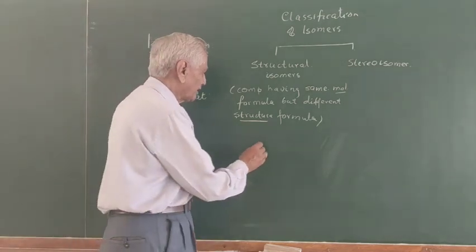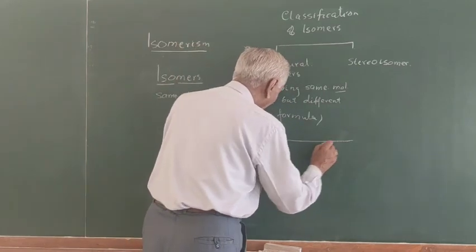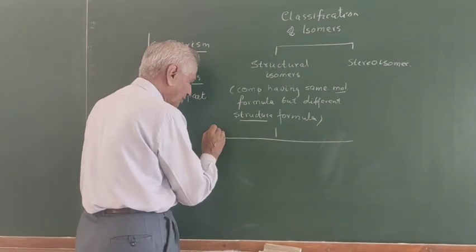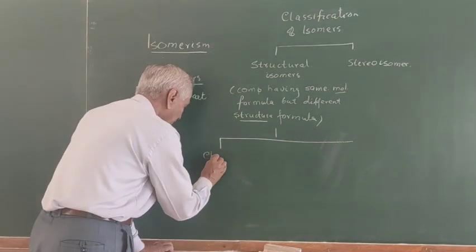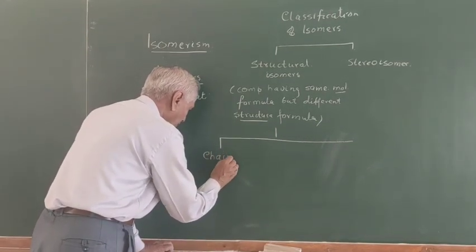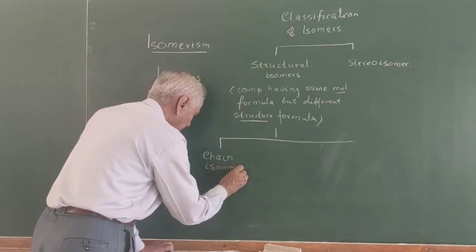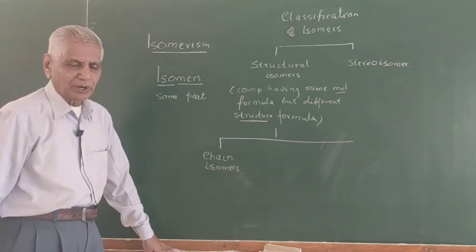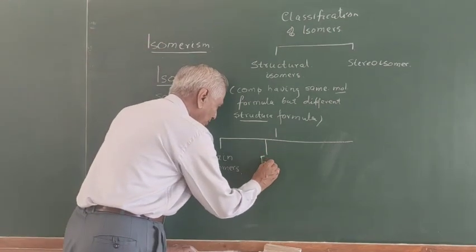These structural isomers are further classified into different types. One is called chain isomer. Chain isomers. Another one is called functional isomer.